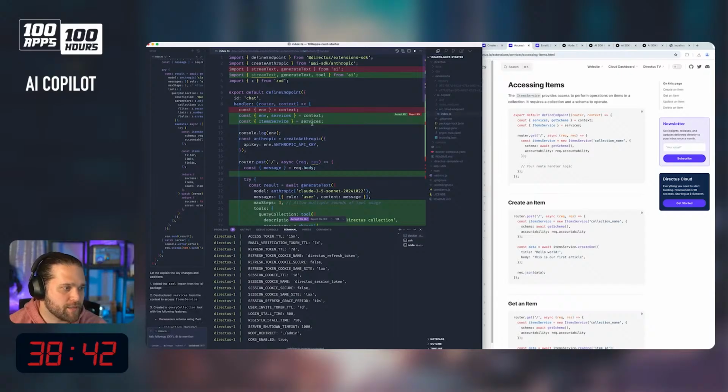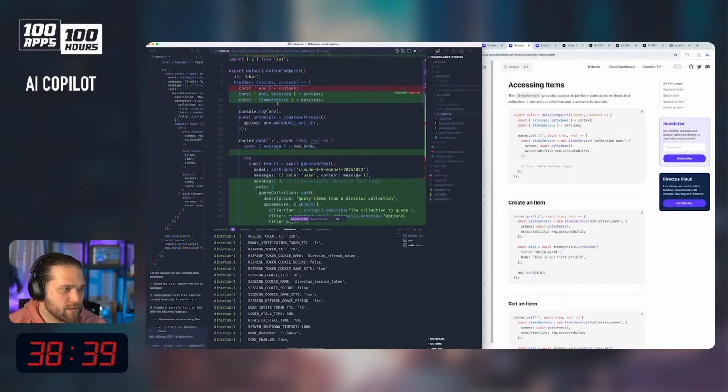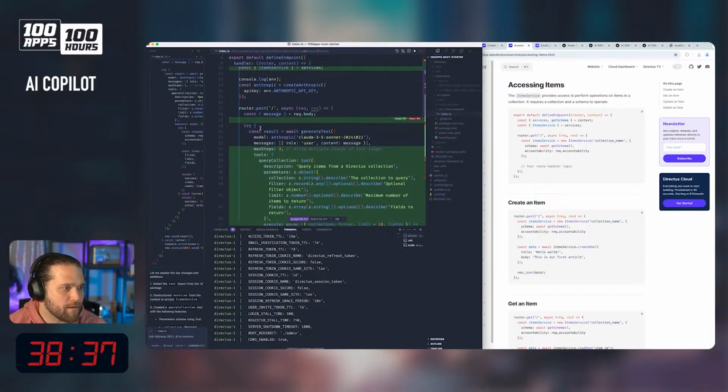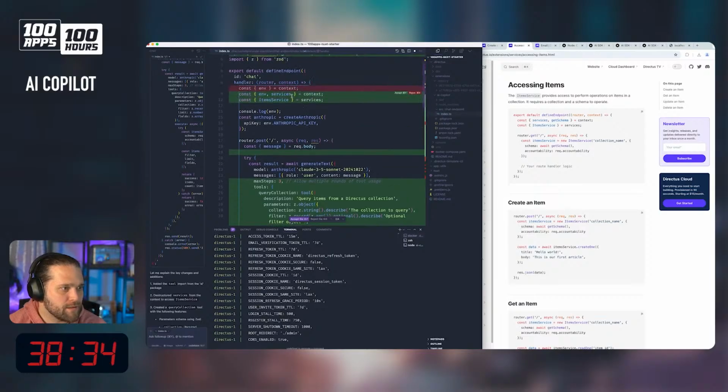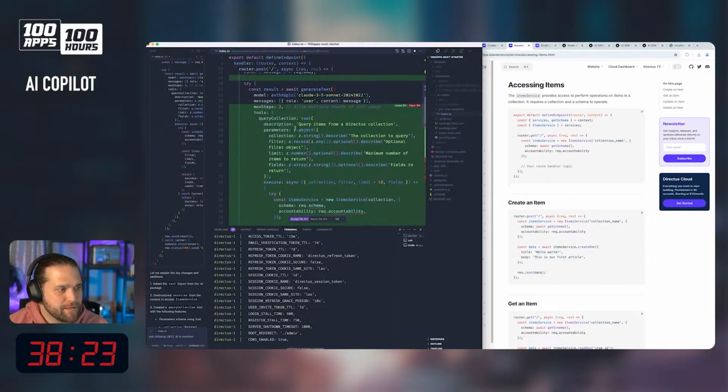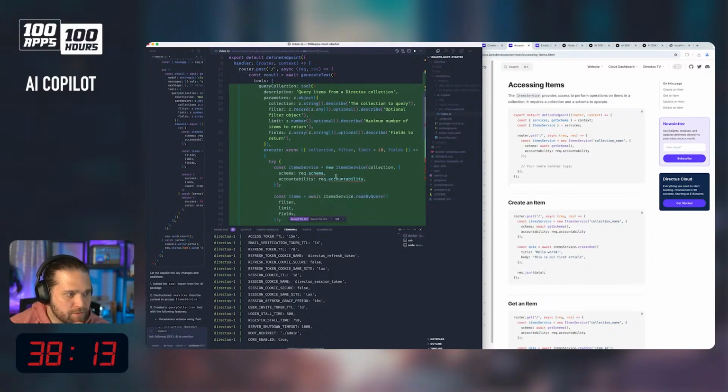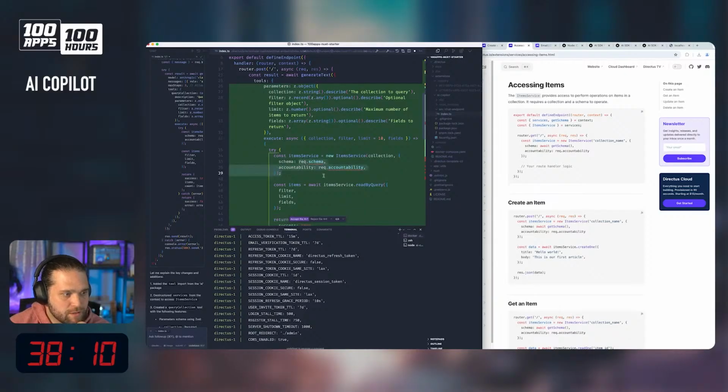We got streamText, generateText, ItemsService. This looks okay. We're also going to need schema services, getSchema. We're going to need that as well. All right, so what is this actually doing? It's creating tools, multiple rounds, query from a Directus collection. What's the filter? Just optional filter object equals await getSchema.